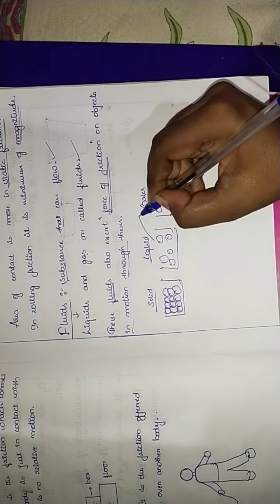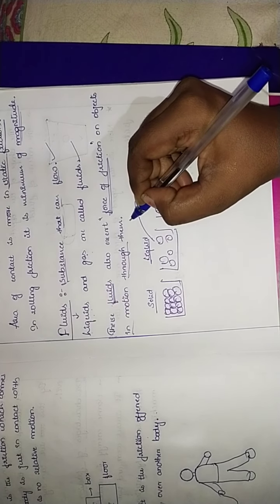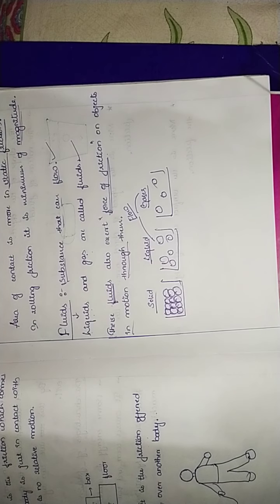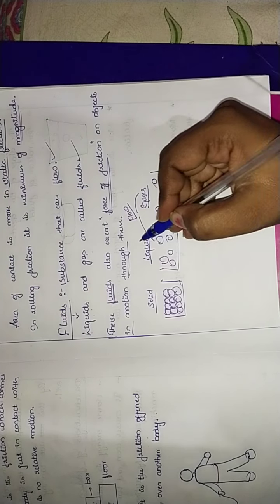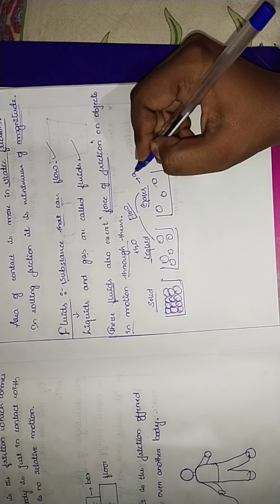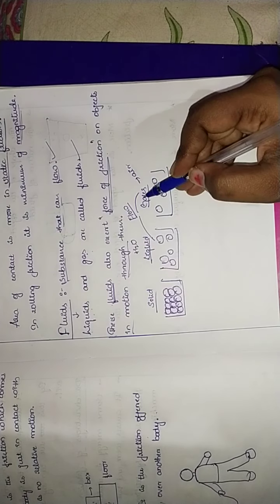So these two can flow. The examples we have already taken in the previous chapter: for liquid we have taken water and for gases we have taken air. So these two can flow.